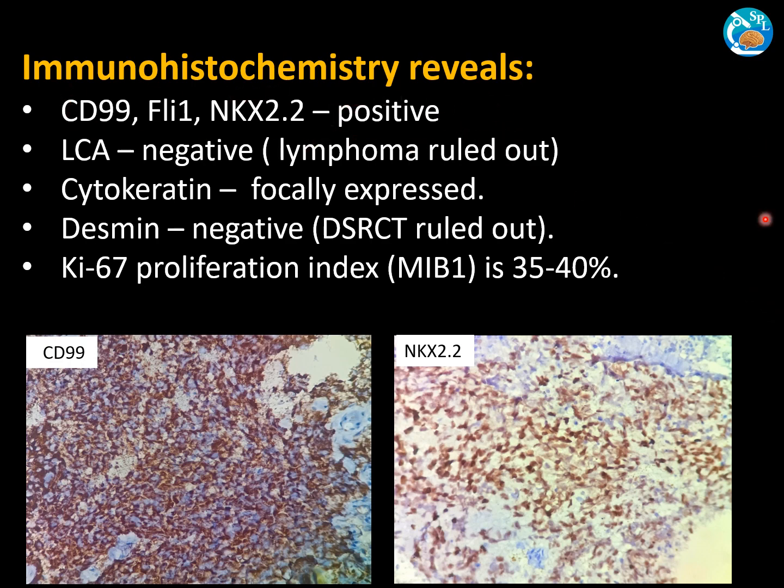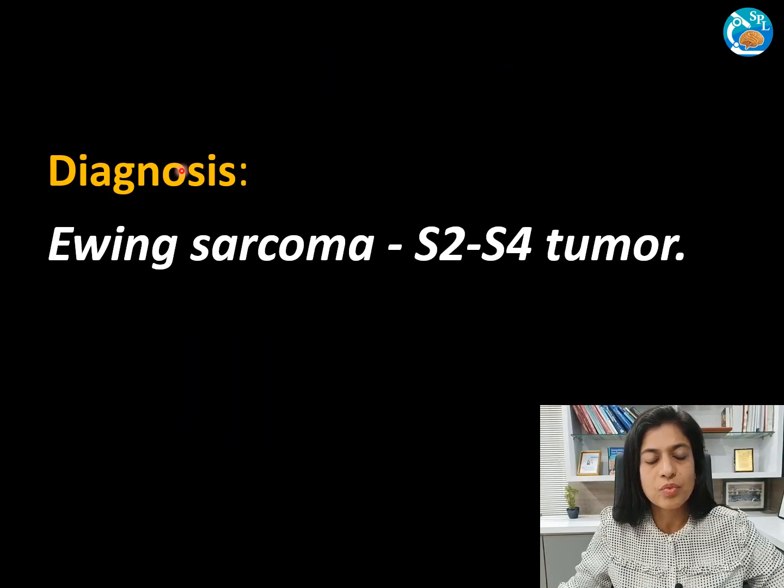We did LCA, which was negative. The lymphoma was ruled out. Cytokeratin was focally expressed. We did desmin, which was negative. That ruled out the possibility of desmoplastic small round cell tumor. And the Ki67 proliferation index was 35 to 40%. So a diagnosis of Ewing sarcoma of S2 to S4 was made.